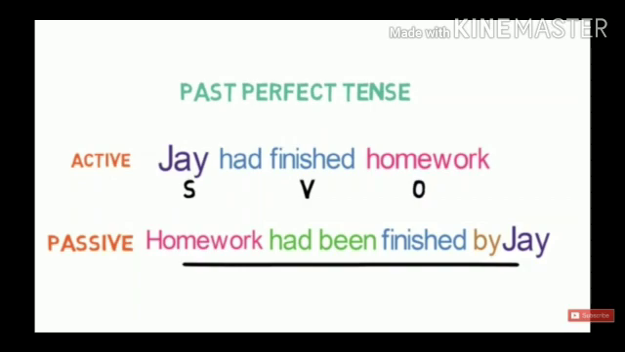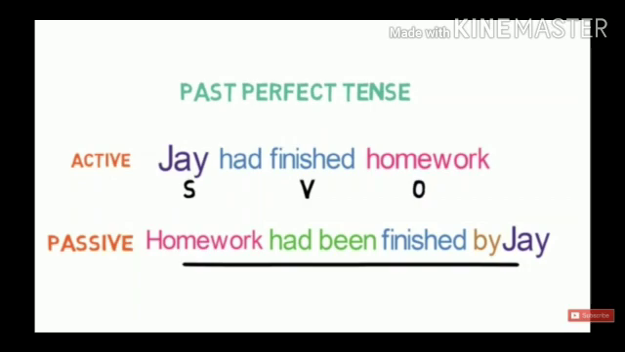Now we have an example of past perfect tense. It is the same as present perfect tense. In present perfect, has and have are used. In past perfect, had is used. With has, have, had we use third form. So while changing from active to passive, only been will be added.